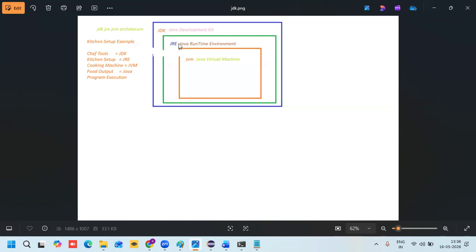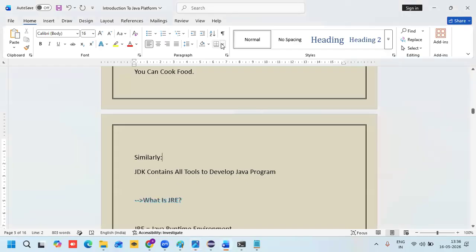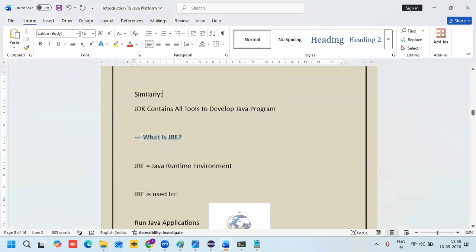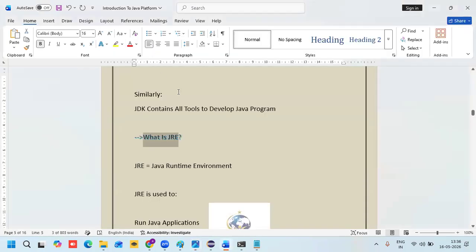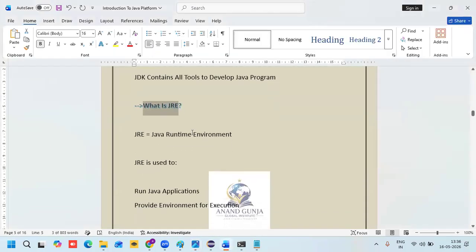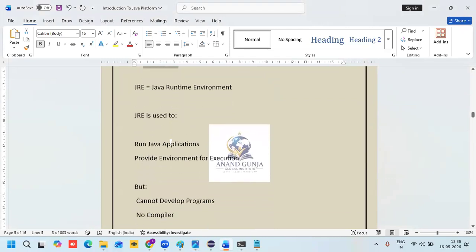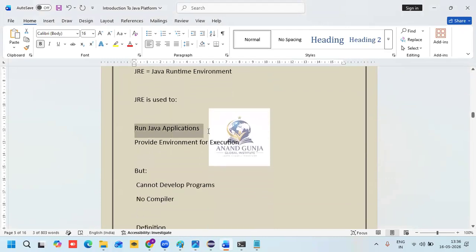What is the full form of JRE? Java Runtime Environment. The big blue box is over; now we are going to enter JRE. JRE is used to run Java applications.